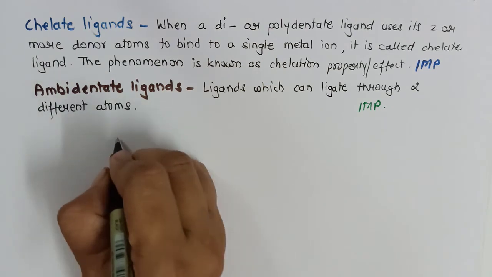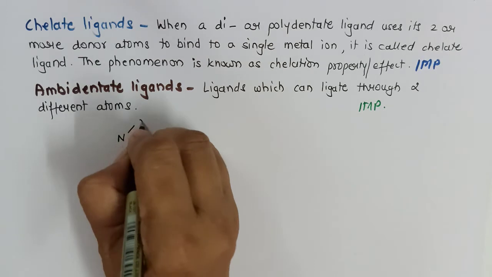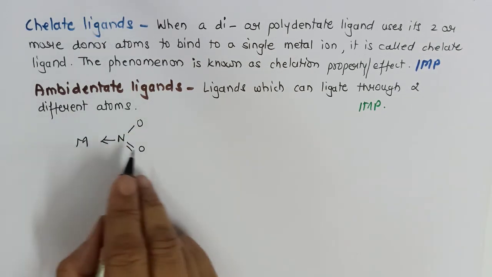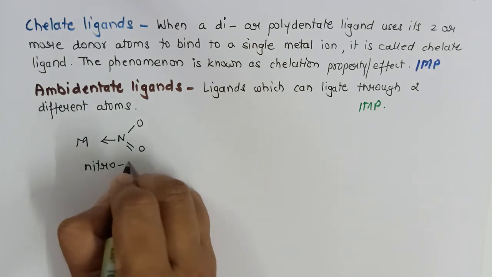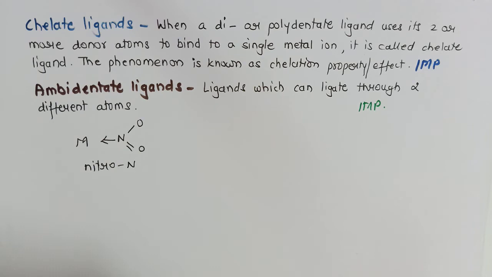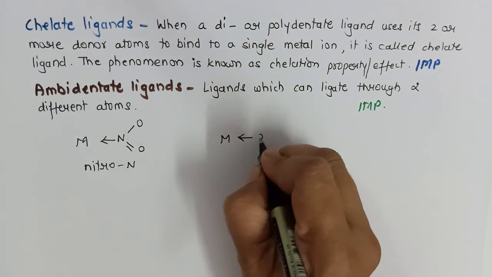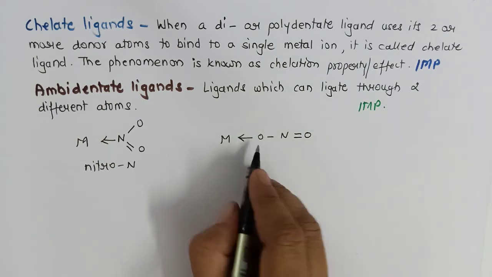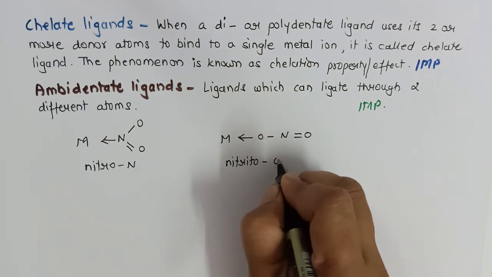For example, nitro can ligate through 2 different atoms. Suppose the nitrogen site is used to bind to the metal, then we call it nitro-N. Now it can use oxygen also, it can ligate through the oxygen site as well. In that case we call it nitrito-O.